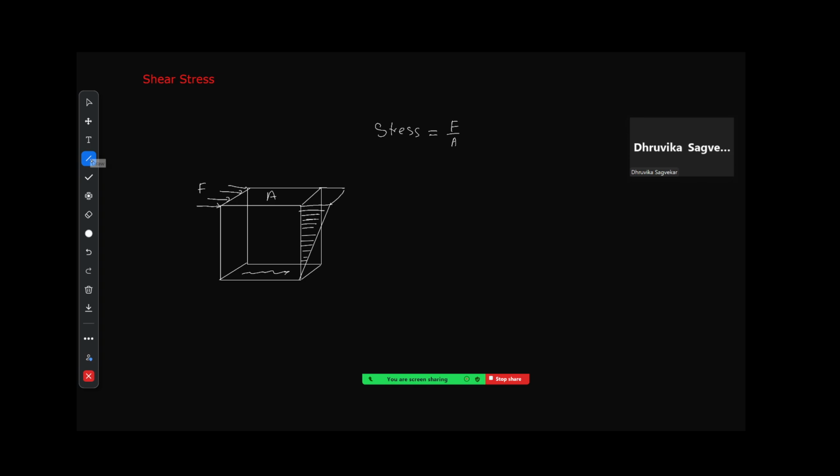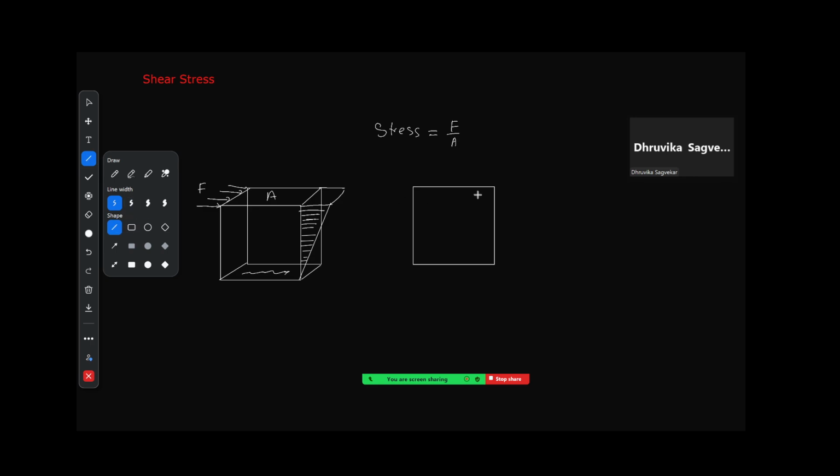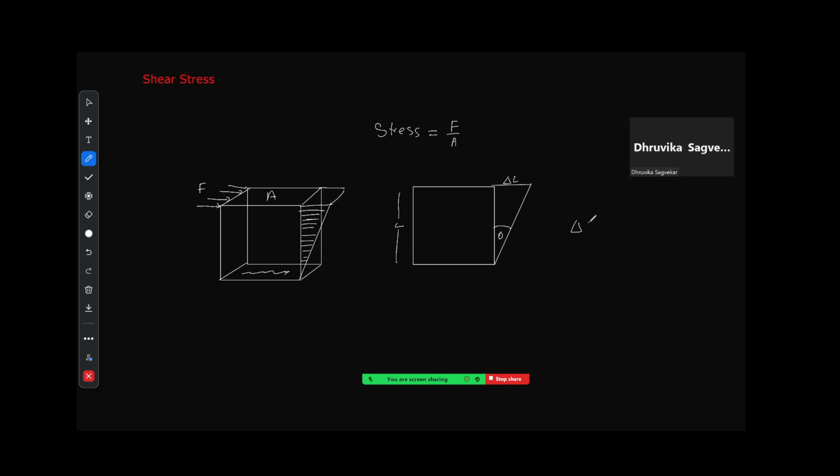Now if you redraw this, we can say that our original shape was like this, and now what happened to the body? Its shape changed like this. So it underwent a change by an angle theta. So this was our length L, this was delta L. So you can say that delta L upon L will be equal to tan theta, and for small values we can take it as theta.